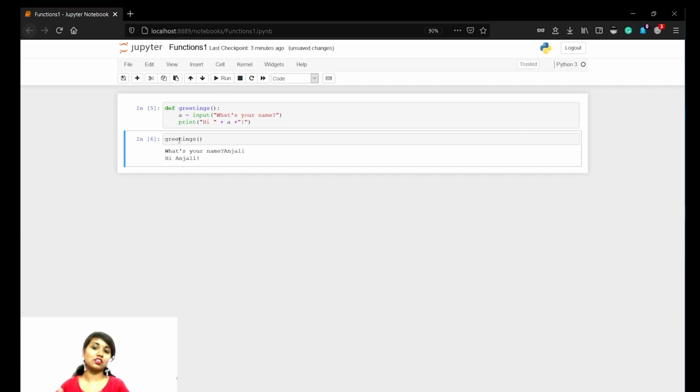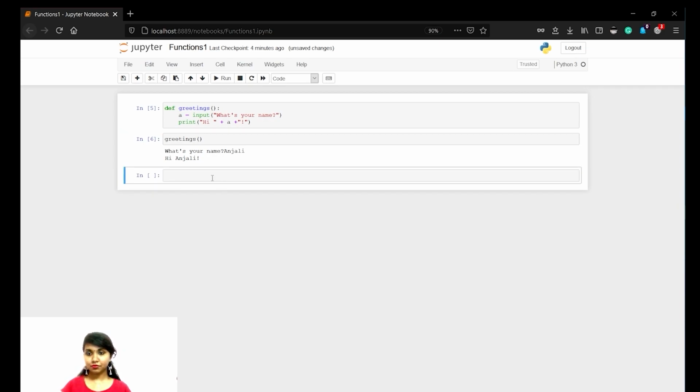You need not keep on repeating the same thing again and again: a equals to input of this thing, print this thing. This is just a two-line function. But imagine functions which have n number of lines. That cannot be repeated every time. That will just increase the complexity of the code. For that, we use functions in this way. Now let's see some other example. Okay. Now let's try giving something with a single parameter, which is x.